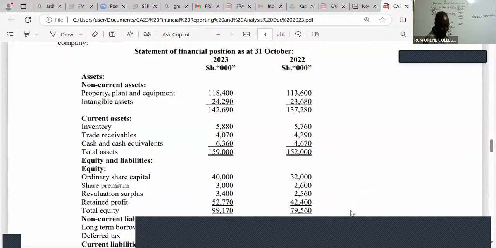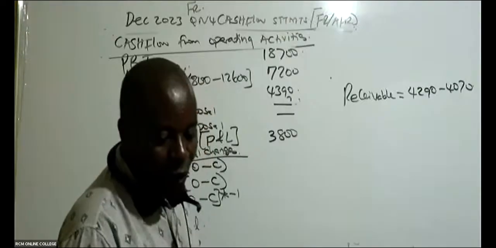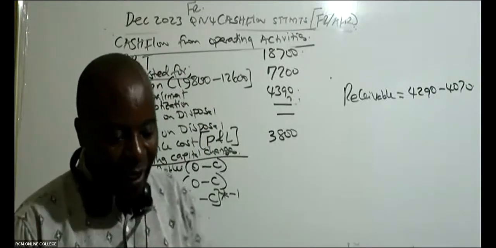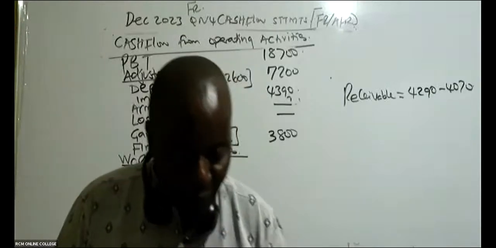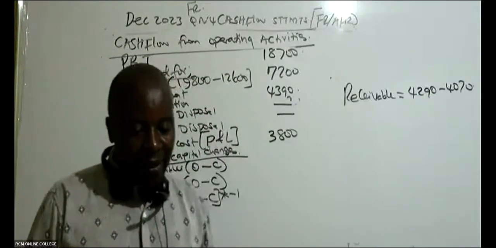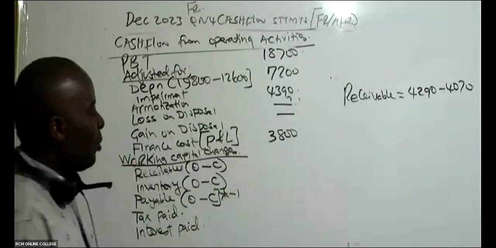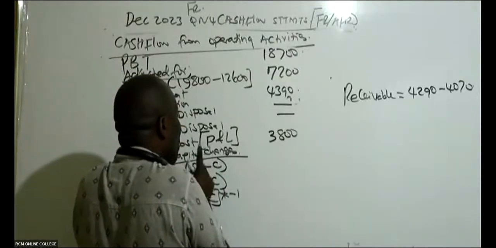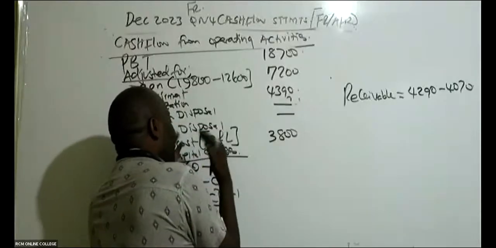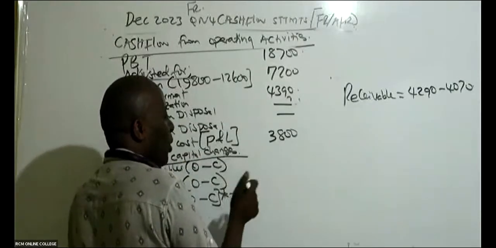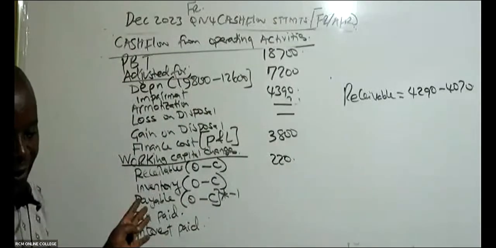The working capital change, what do we have there? Is it minus 220 or positive 220? It is positive, isn't it? It is positive. So remember, when you use this concept of O minus C, you shall not be making an argument that receivables have increased. No, no. If you get positive, you write positive. As simple as that. 220 positive.